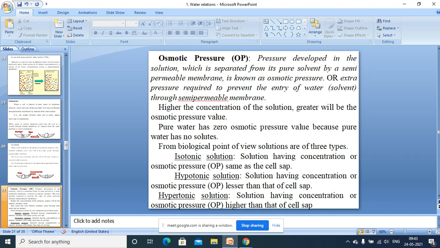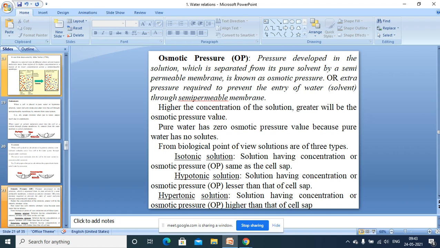So now, what is that osmotic pressure? The pressure developed in the solution when it is separated from its pure solvent by a semi-permeable membrane is known as osmotic pressure, or the extra pressure required to prevent the entry of water through the semi-permeable membrane. That is called osmotic pressure.